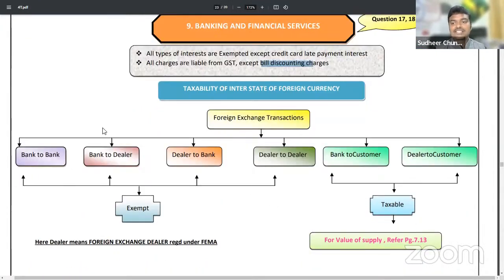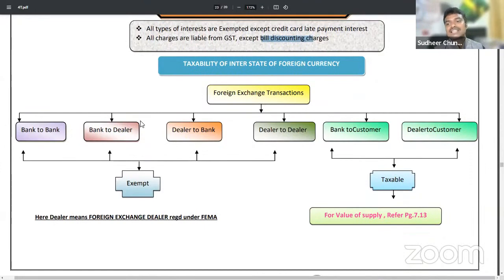Next, if banks provide foreign exchange transactions, these points I explained yesterday in the valuation chapter. Two methods I have given, based on RBI reference rate or slab rates. When a bank or dealer provides foreign exchange to a customer, it will be taxable. So in the value of supply chapter yesterday, in rule number 32, method 1 and method 2 we learned, sir, and that will be taken here.